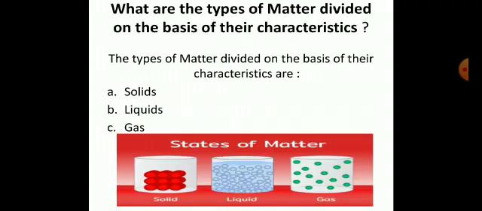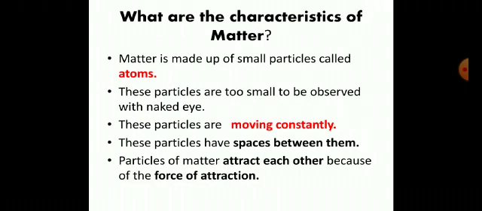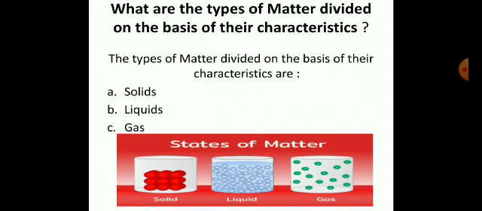These particles are very small and we can't see them with our naked eyes. They are moving constantly. Further, in other slides, I will help you understand how they are moving. Okay, these particles have a space between them that is called intermolecular space. Particles of matter attract each other because they have a particular force of attraction. You know about the gravitational force, like that. This is called intermolecular forces.